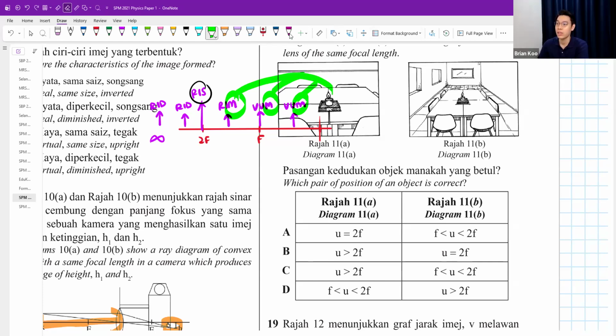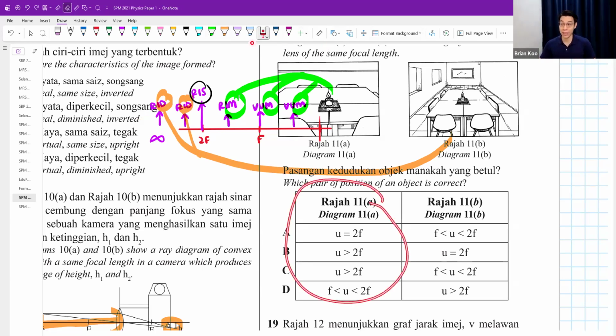Okay. Why does this picture look very zoomed out, a lot smaller, a lot diminished? Oh, because I think maybe this one is the diminished one. So you notice a trend. If your object is further, then it will be diminished. If your object is closer to the lens, then it will be magnified. So for A, to get magnified, it must be closer to the lens. Diagram A, you must look for all the answers that are closer to the lens. Diagram B, you must look for all those that are further from the lens.